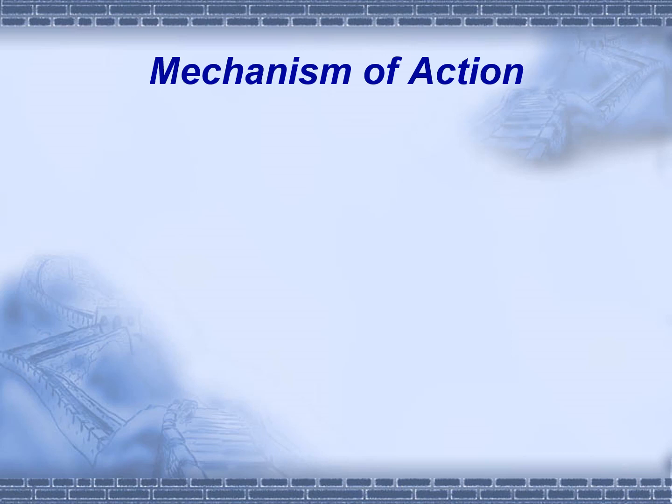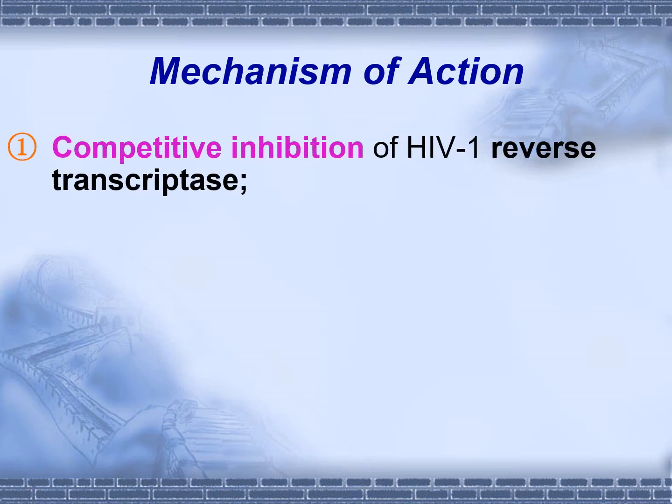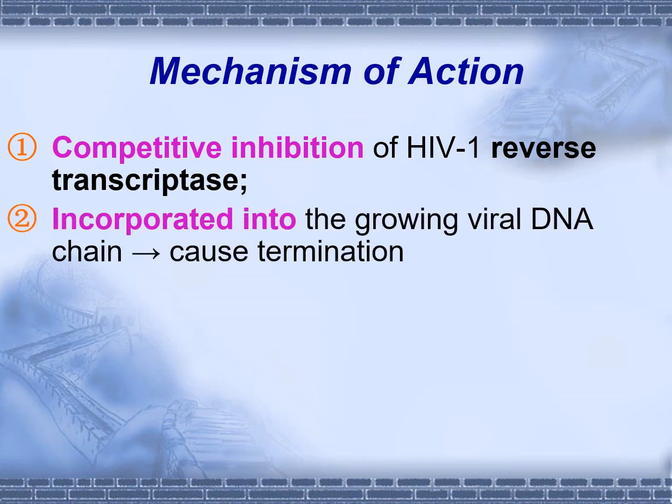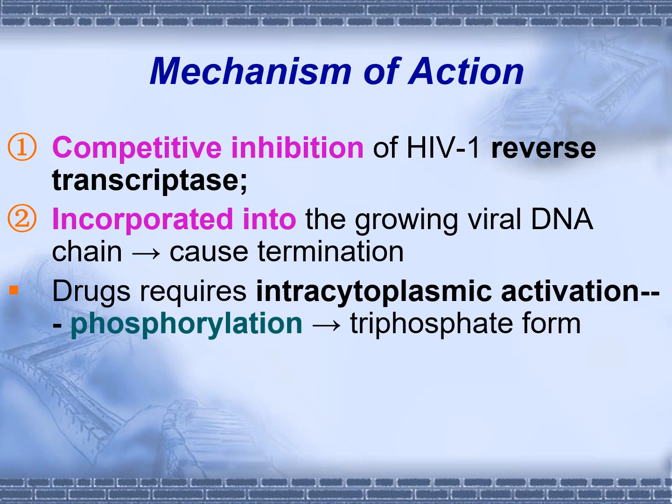The mechanism of action of RTIs: number one, competitive inhibition of HIV reverse transcriptase enzyme. As we just saw in the diagram, what is the reverse transcriptase enzyme doing? It gets incorporated into the growing viral DNA chain and causes termination, and hence blocks one of the steps of the replication of the viral particle. But remember one thing: as a general rule, we told you the characteristics of antiviral drugs, most, 90% of the drugs, require activation. So they require phosphorylation to get activated into the active form.